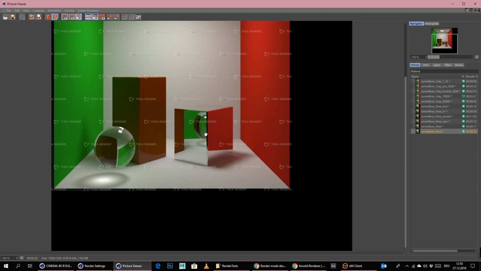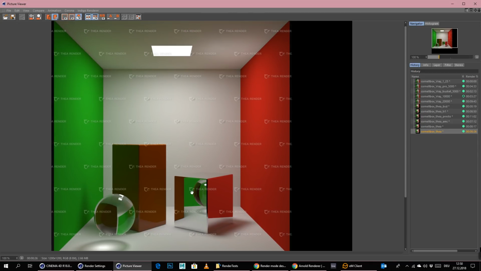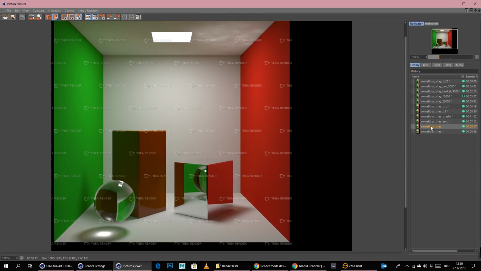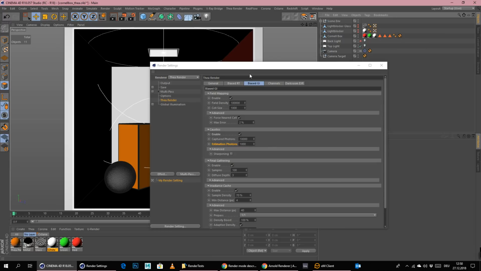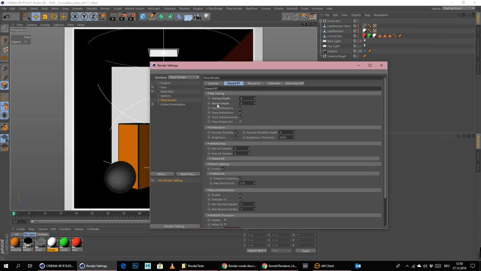So we're definitely getting some. I really do like the speed of this renderer, to be honest. The only thing that I don't like is actually the reflection here, because we don't get any reflection of the silver box here. Or we don't see the reflection of the silver box, which is kind of weird. So let's try this again.